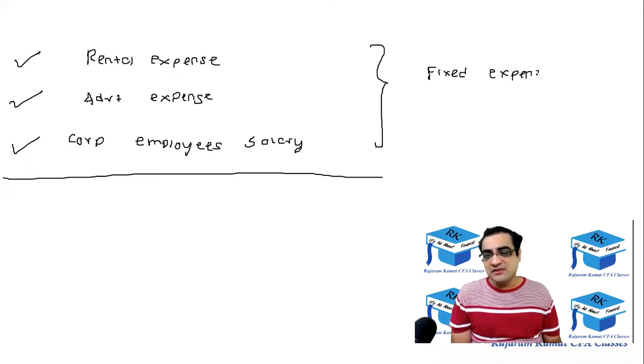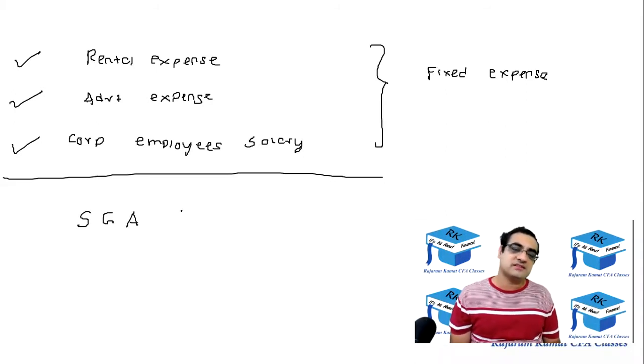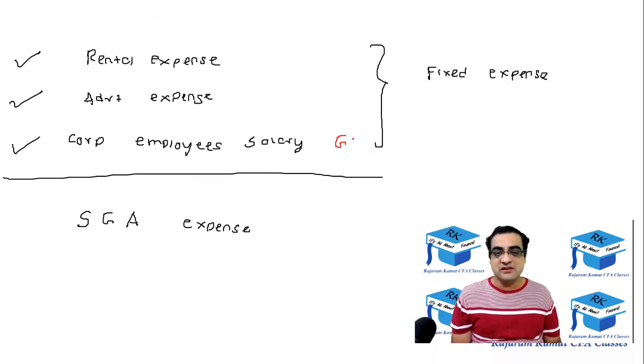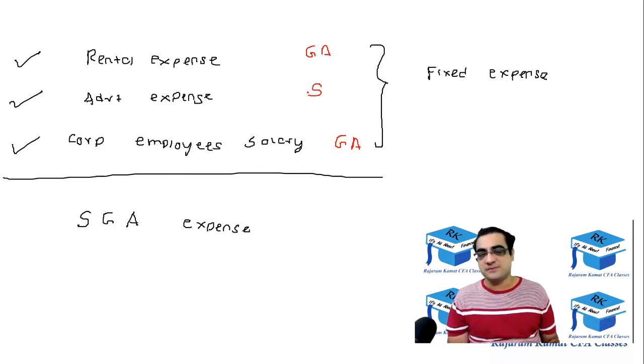And they have been given a name in various commerce textbooks. It's called SGA, Selling General Admin Expense. So the general admin is the third part, that is general admin. So that's the general admin. This one and this one. Actually, first one is not truly general admin. Corporate employees' salary could be considered as general admin, and advertising means selling. Okay, so together it is called selling general admin expense.